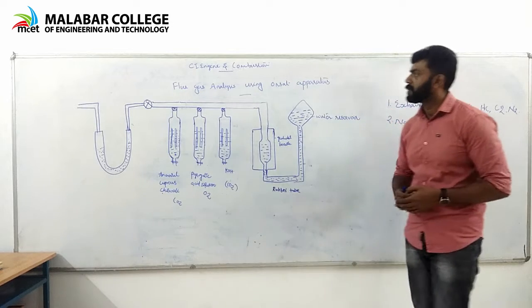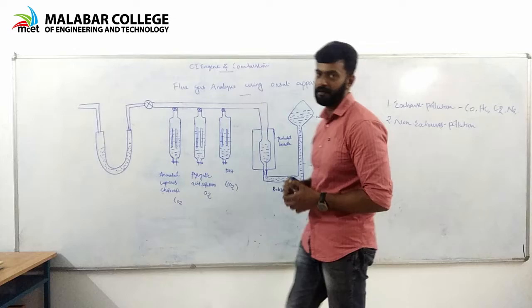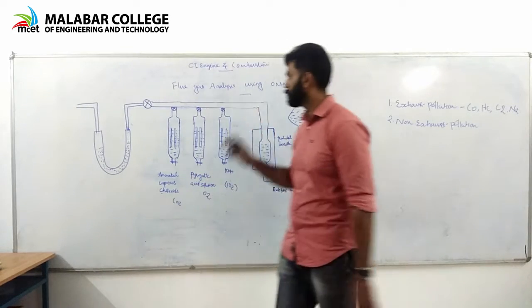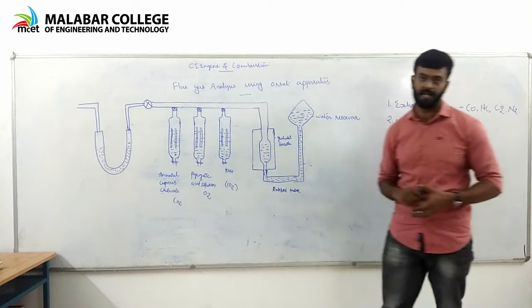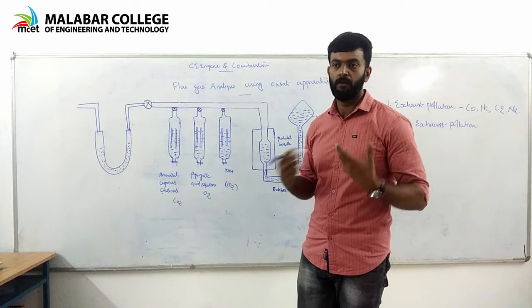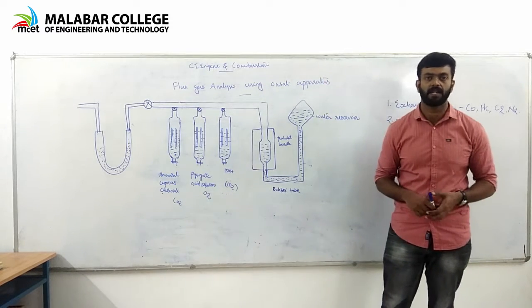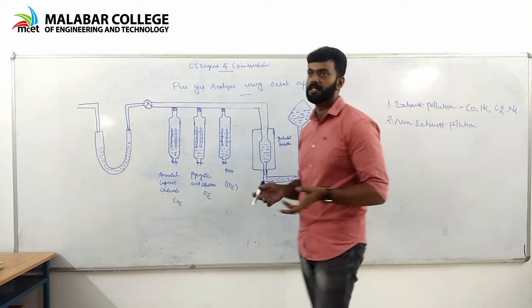One of the most advanced methods for measuring exhaust gas is flue gas analysis. In this method, we can measure the amount of carbon monoxide, oxides of nitrogen and hydrocarbons present in the exhaust gases.